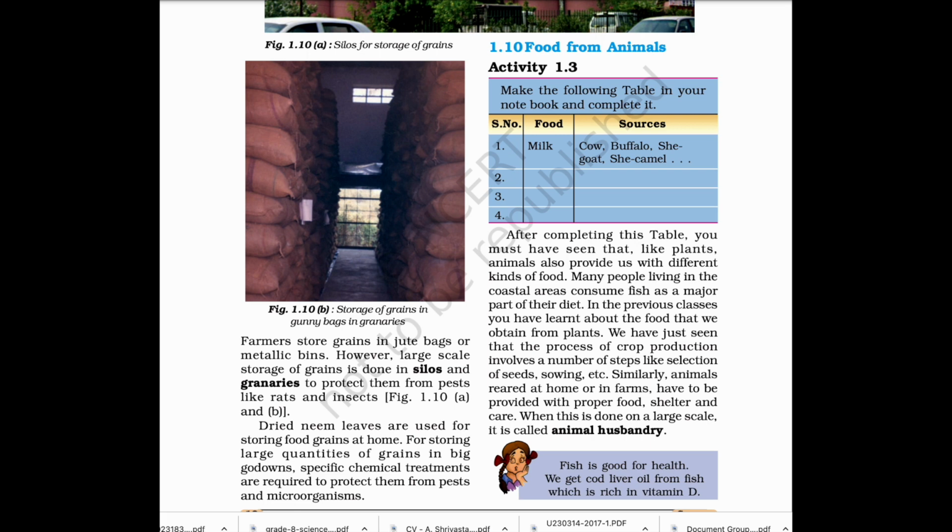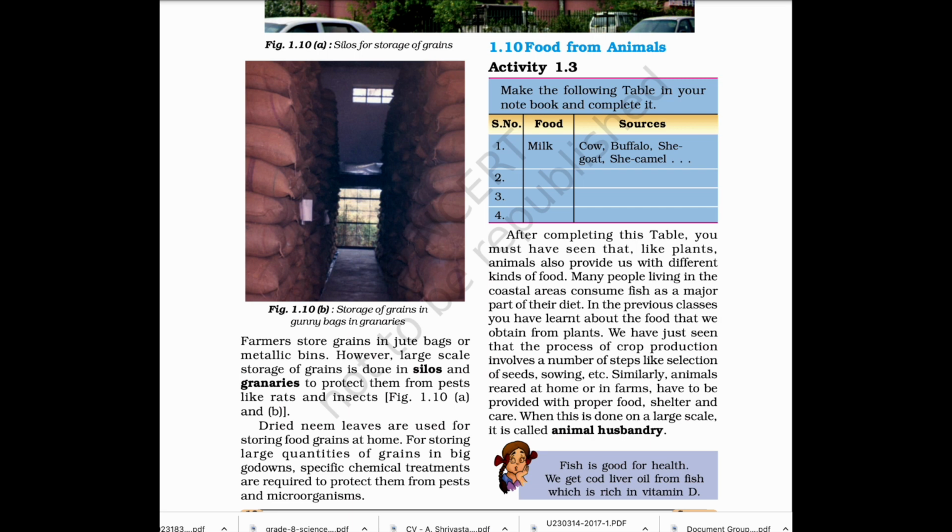1.10 Food from animals. Activity 1.3: Make the following table in your notebook and complete it. Milk as food, and sources: cow, buffalo, she goat, she camel. After completing this table, you must have seen that, like plants, animals also provide us with different kinds of food. Many people living in the coastal areas consume fish as a major part of their diet.